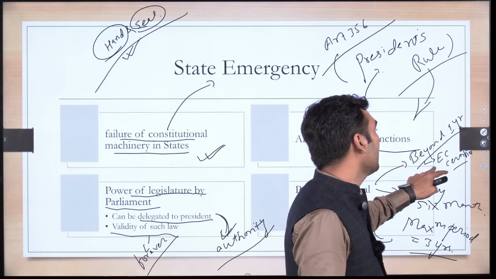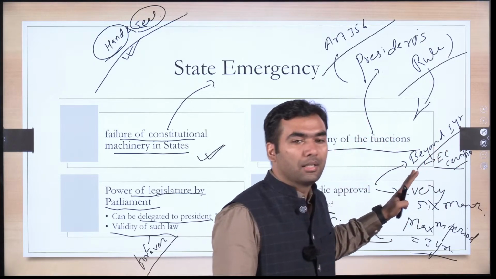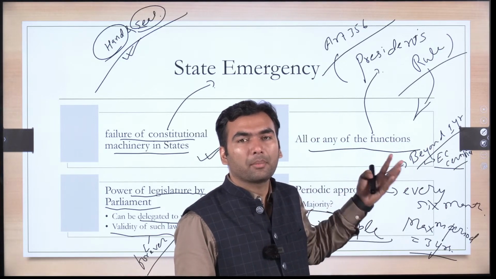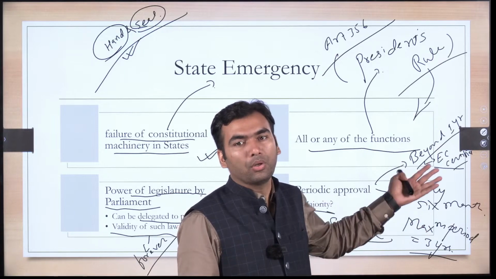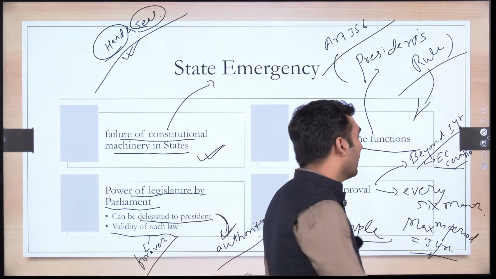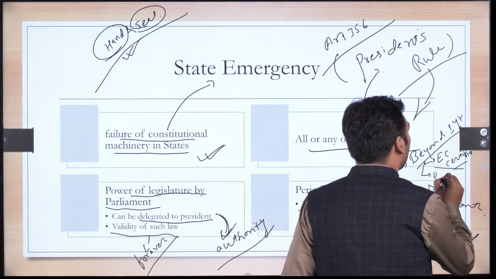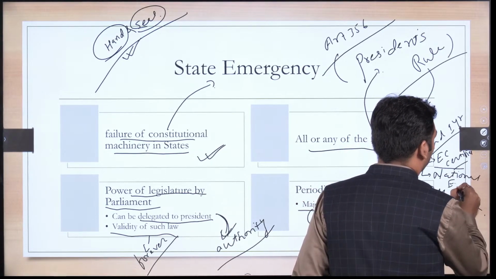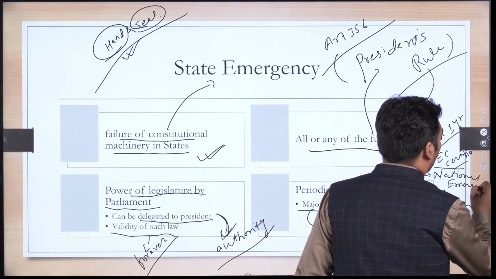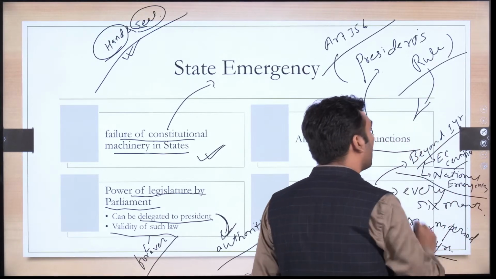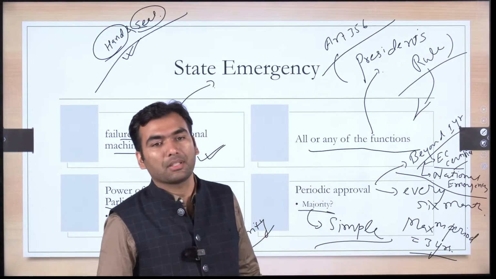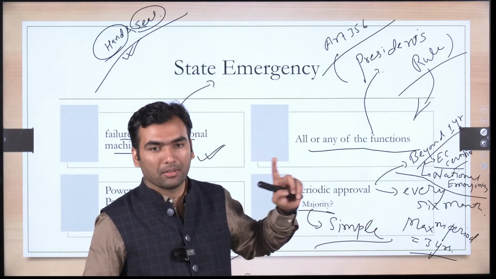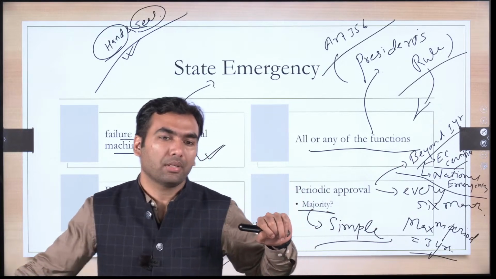in that case, if elections cannot be conducted, it means it will remain in force beyond 1 year. Or if national emergency is enforced in that state, in that case the president's rule can extend beyond 1 year. See, there are two different things here.